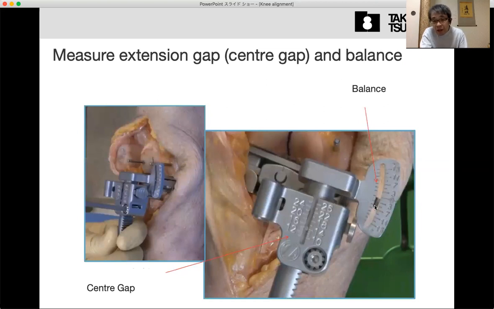That means this counts to 3. So that means the medial side is 3 degrees tighter than the lateral side. So the cutting surfaces come to 3 degrees to each other.